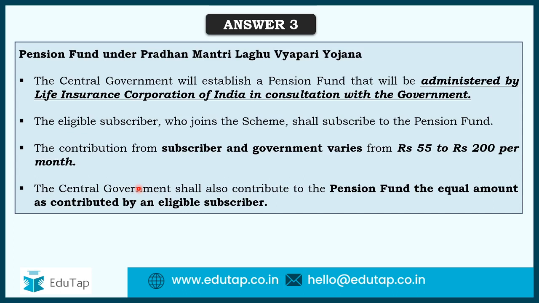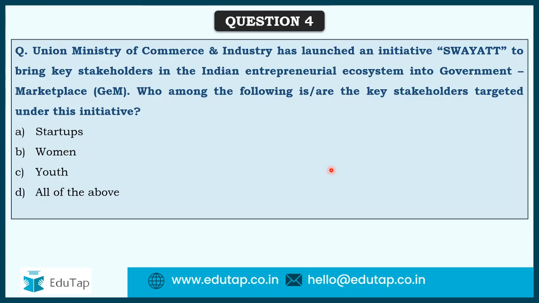Central government would contribute to the pension fund in equal amount. So if a subscriber, say a person of 20 years, subscribes to this particular scheme, and he has to pay rupees 200 per month, then for each contribution of rupees 200, the government is also going to give rupees 200. So this is how this scheme is going to work. I hope it is very much clear to you guys.